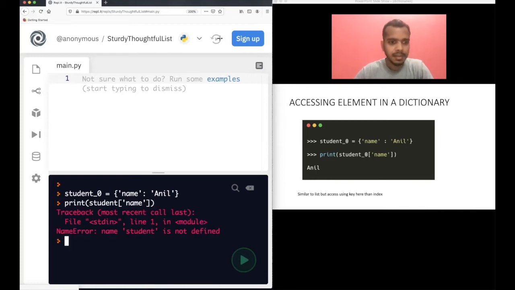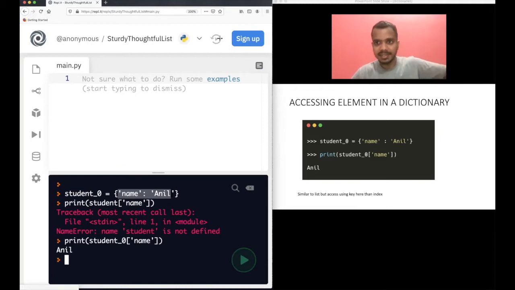Okay, sorry. The name was wrong actually, right? The variable name is student_0. Now, if you see here, Anil got printed. So that's how you access an element in a dictionary. All of these are elements; name Anil is an element in a dictionary.